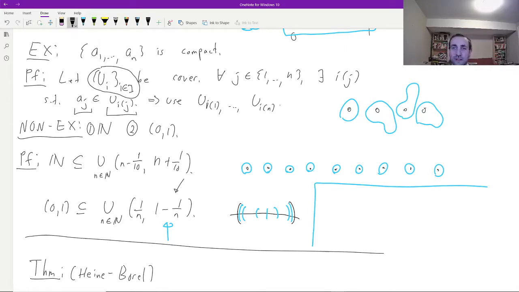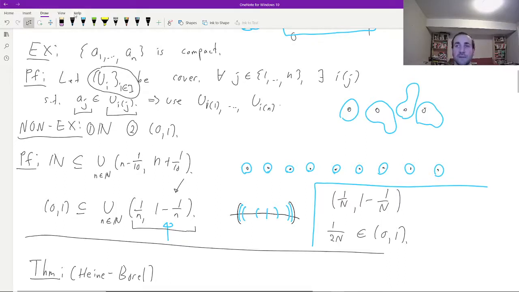Well, these are nested sets. So any finite subcover is going to look like the interval from 1/N to 1 - 1/N for some particular number N, right? And in particular, that cover is not going to contain the point 1/(2N), which is in the interval (0, 1). So that's basically the obstacle, and you can expand that for yourself if it's not 100% clear, and it's maybe a useful exercise.